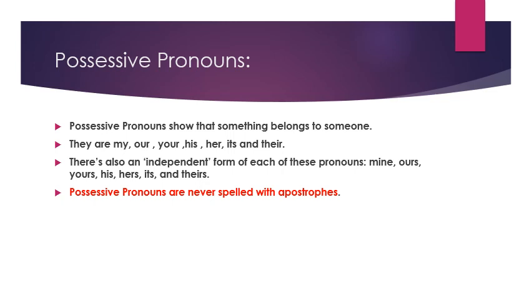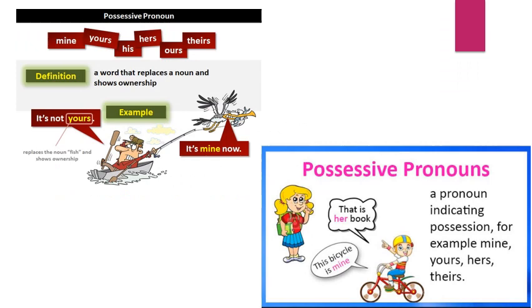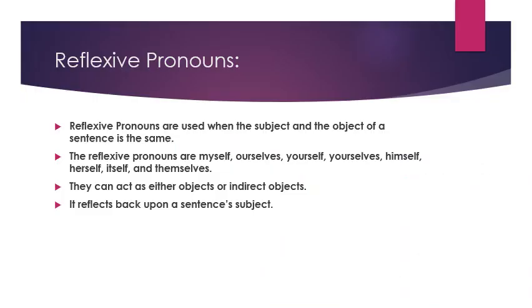O-U-R-S, directly you have to write S, no need to put comma, apostrophe there. See the example here. And it is very clear, possessive pronoun, that is her book, means that book belongs to her. This bicycle is mine, means the boy clearly telling that the bicycle belongs to him.